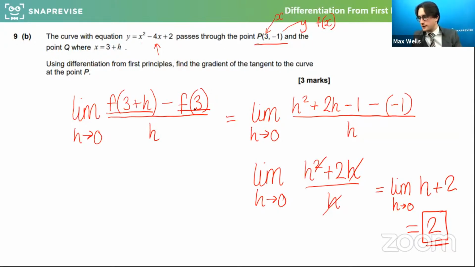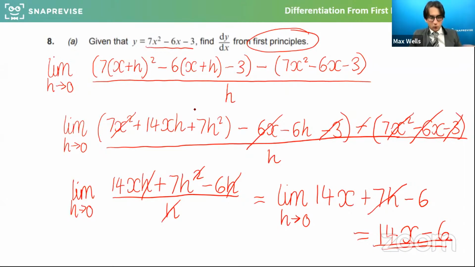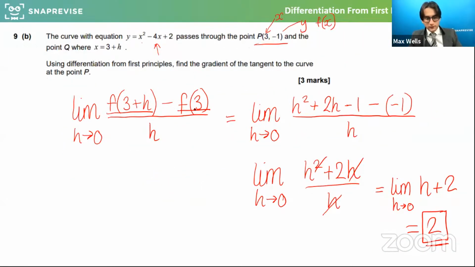You don't have to just do it in terms of x and then sub x in as 3 at the end. The point of first principles is you can do this whole process with the point 3 subbed in from the off, and it just produces the value of the gradient. So much like how this question was in terms of x, and we subbed x and x plus h in and tidied it up, this question was at the point 3. So instead of subbing x and x plus h, we subbed 3 and 3 plus h, and the number it produced was that specific gradient at that point.